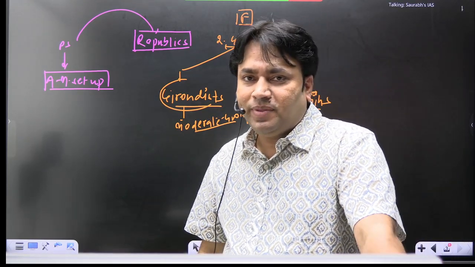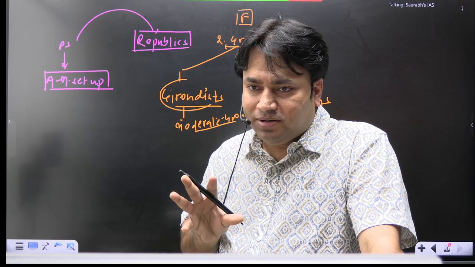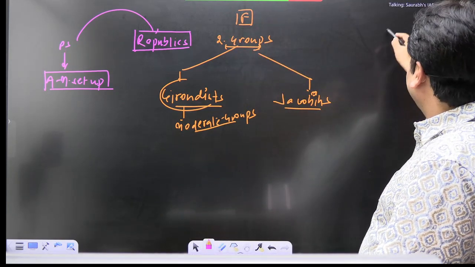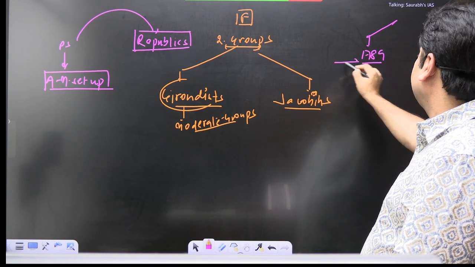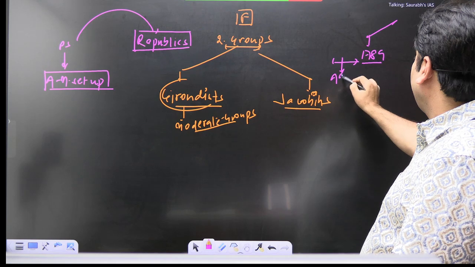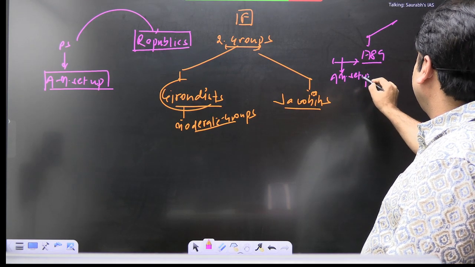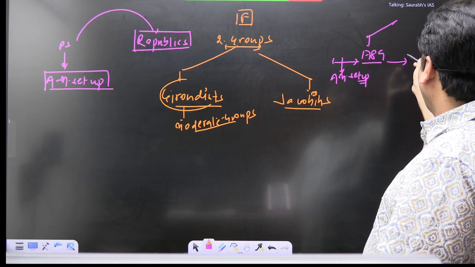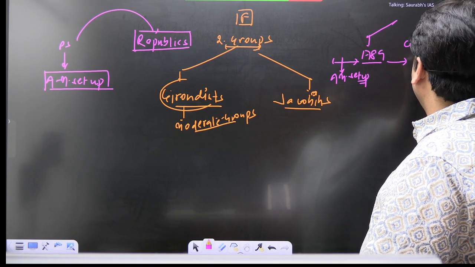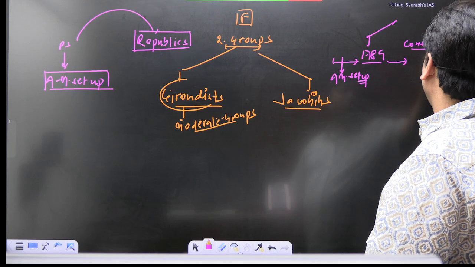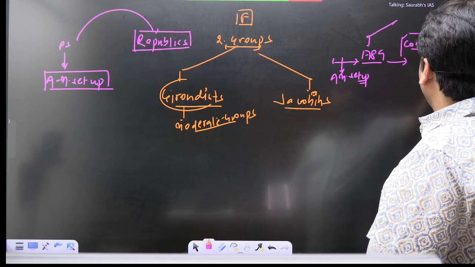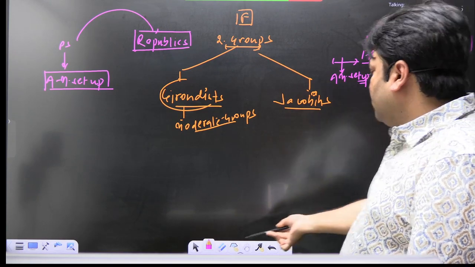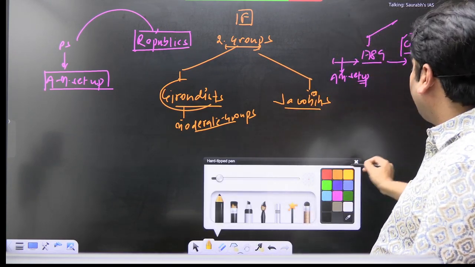That was the idea. But what is the important twist here? After this revolution, after 1789, what happened? Before this, there was absolute monarchical political setup in France, and now after this, which political system comes? So that is constitutional monarchy. Constitutional monarchy simply means what?